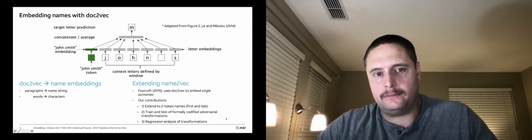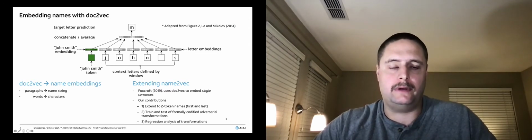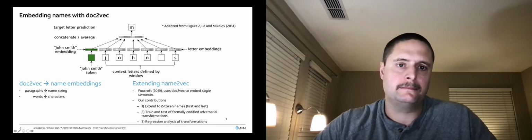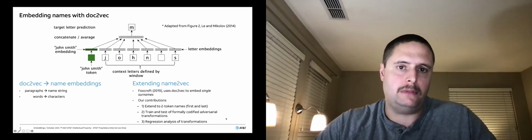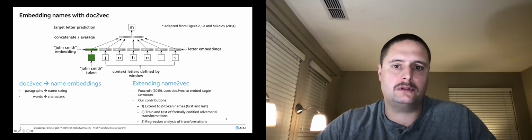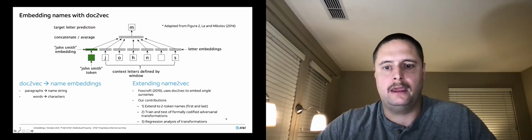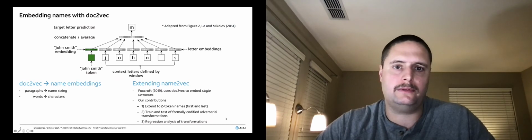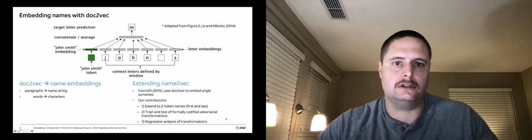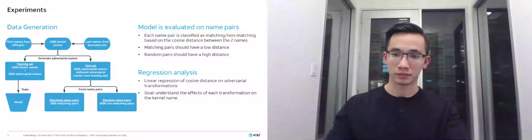First, we extend Foxcroft's work to evaluate multi-token names. Second, we codified these transformations and tested them both in the name matching task as well as in the training phase for the embedding model. And finally, we conducted a regression analysis to quantify the impacts of the transformations on the name matching task.